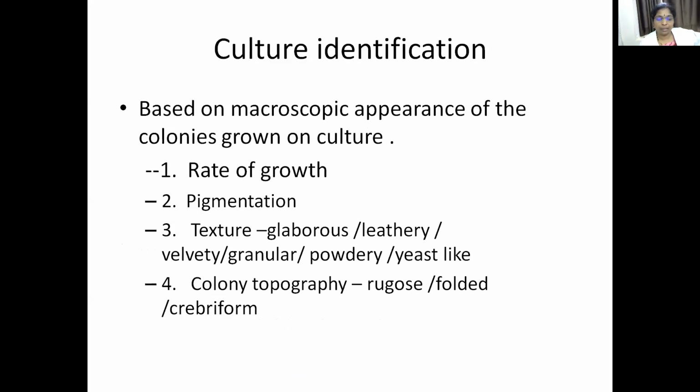So once the fungus has grown on the culture media, you have to identify what type of fungus it is. Identification is again of two types: macroscopic identification and microscopic identification. Macroscopic means with your eye you have to visualize and come to an idea of which fungus it is. What features do you observe for macroscopic identification? You have to see the rate of growth, whether pigment is produced or not, the texture of the growth, and colony topography also. One by one we'll see.